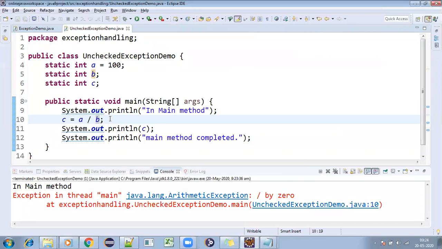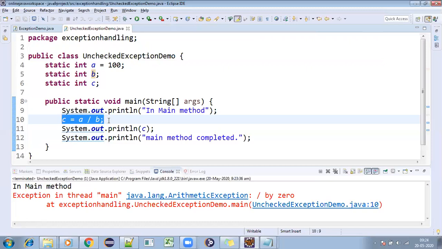So such exceptions are unchecked. The compiler is not checking them. Whatever the compiler is not checking, those exceptions are called unchecked exceptions. For c equal to a by b, is the compiler checking or not? Not checking, so it is unchecked.